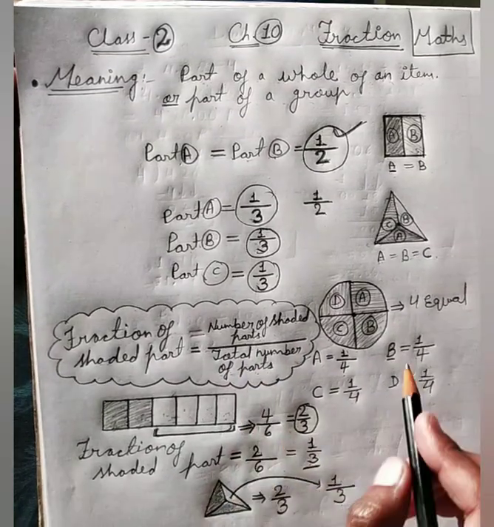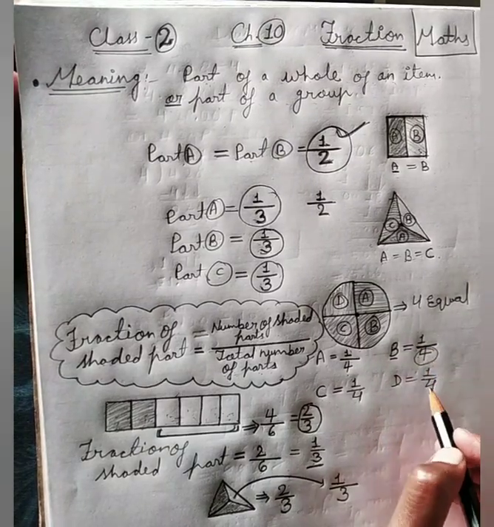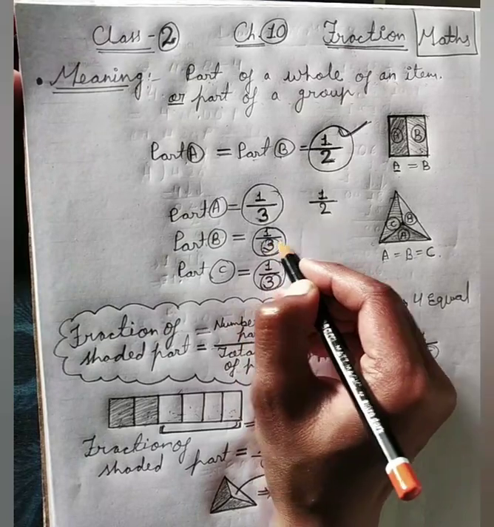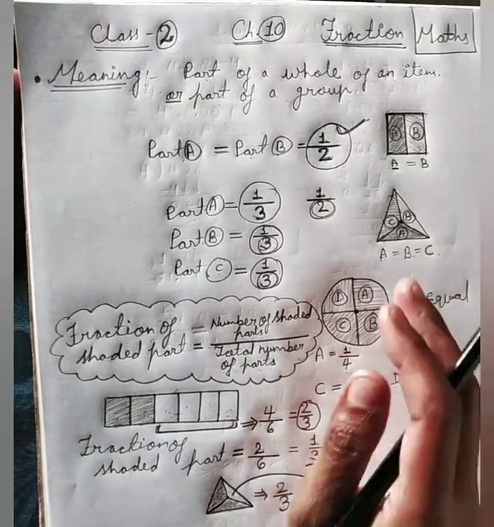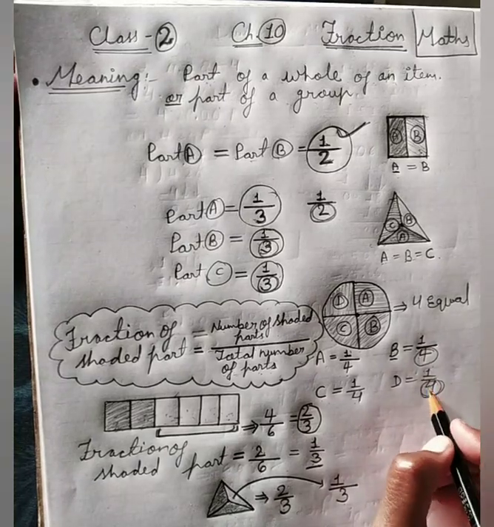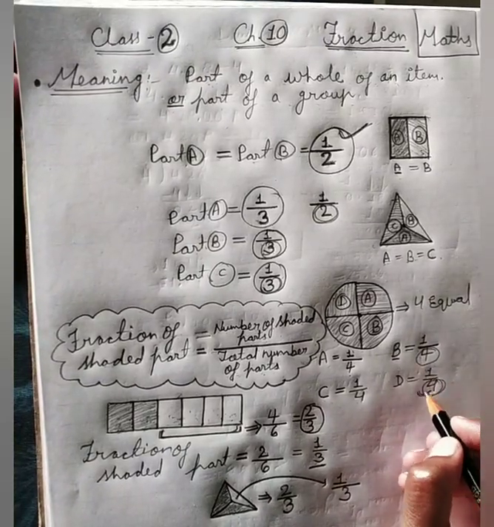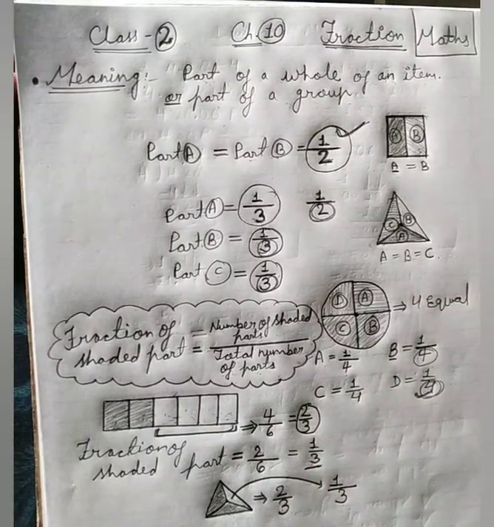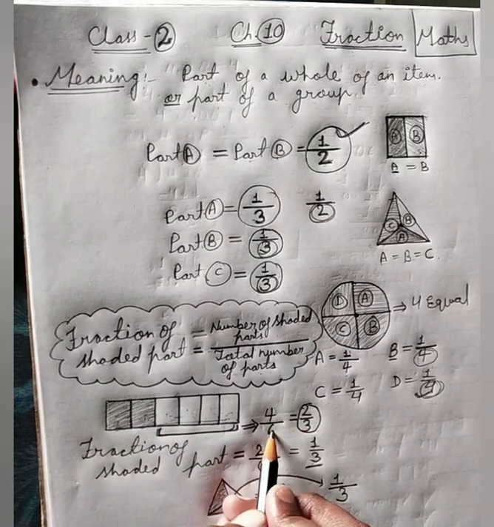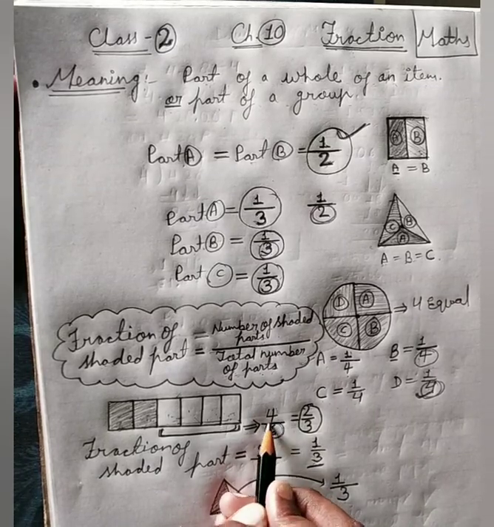The number that is always written at the bottom shows how many parts the particular object has. If we talk about a 1 by 4 fraction, it means that the object has 4 parts. If we talk about this box, this fraction 4 by 6, it means that this box has 6 parts.